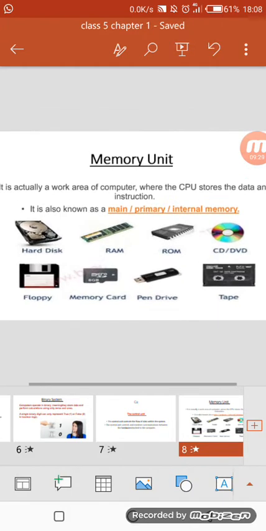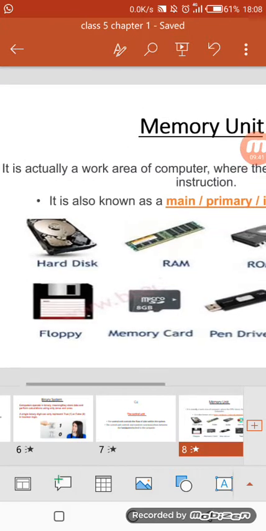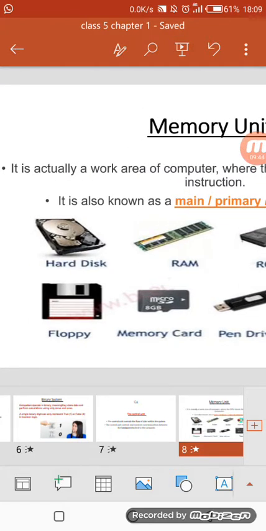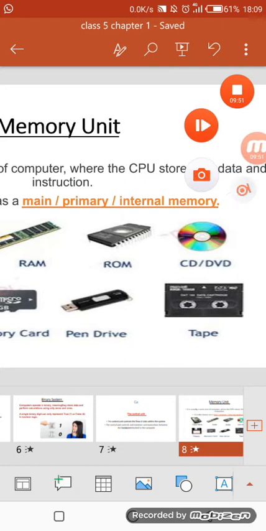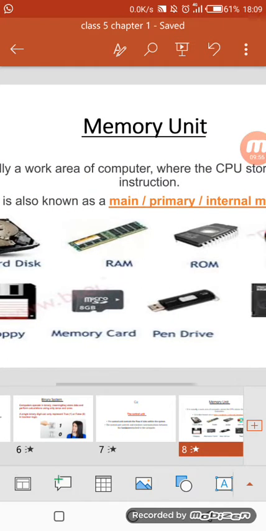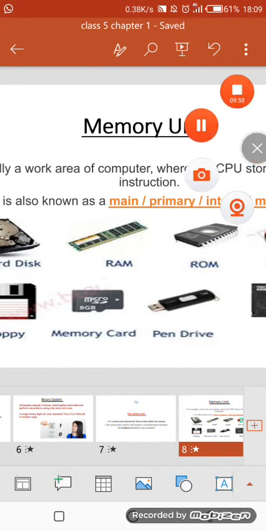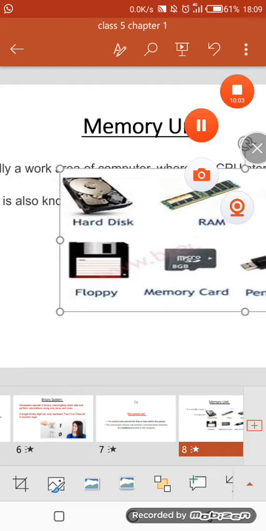See, we can call it main memory or primary memory, or we can say internal memory. Here we have a few examples of the memory unit. See, hard disk. This is a hard disk. After that we have RAM, random access memory, and ROM. We will study RAM, ROM and all other memory devices, or we can call them storage devices, in other chapters. So for now I will give you a brief description.